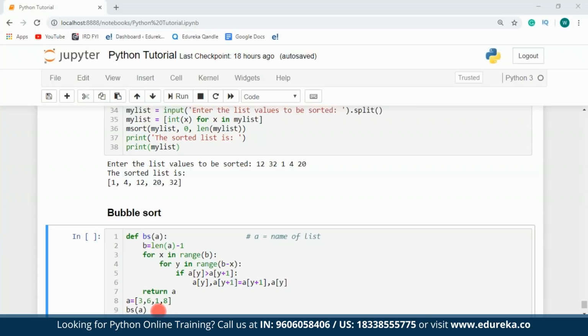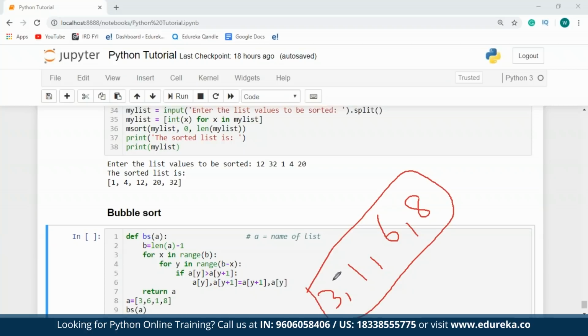For the next iteration, I'll check if 6 is greater than 8. So as we all know, 6 is less than 8, therefore they will not be swapped. So for the second iteration, my list is going to look like 3, 1, 6 and 8. Next, I'll have to perform bubble sort on this list again. So what my algorithm will do is check if 3 is greater than 1 or not. Since 3 is greater than 1, the position of 1 and 3 will be swapped. And my list is going to look like 1, 3, 6 and 8.